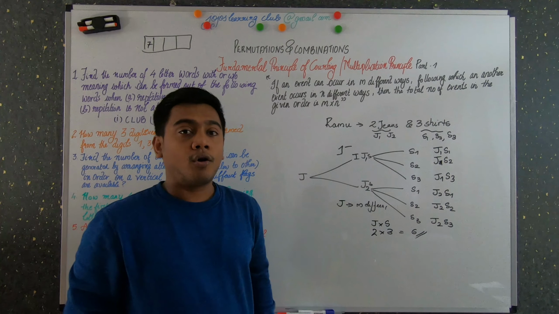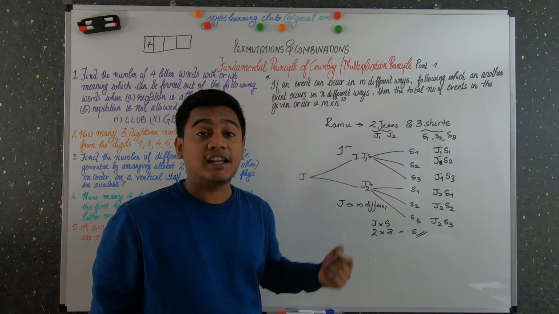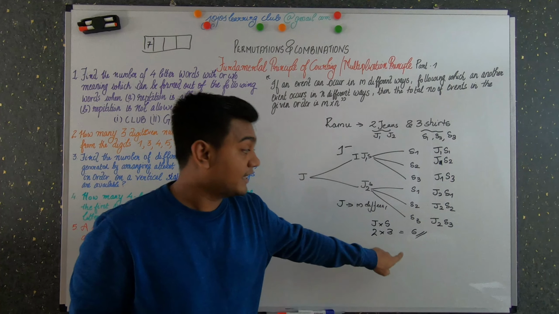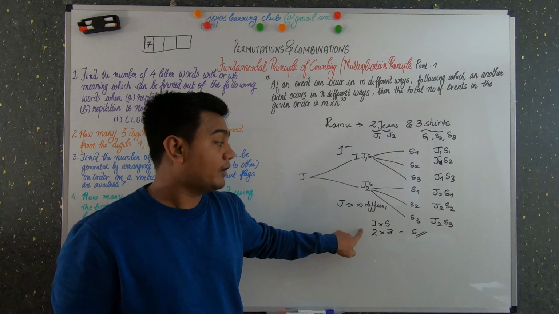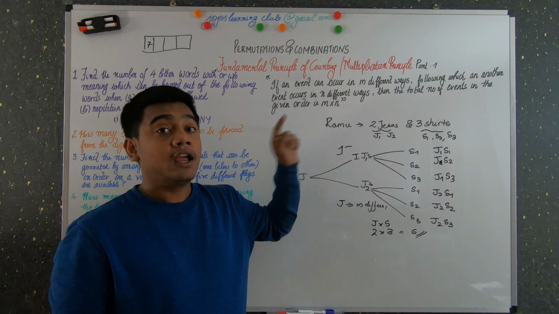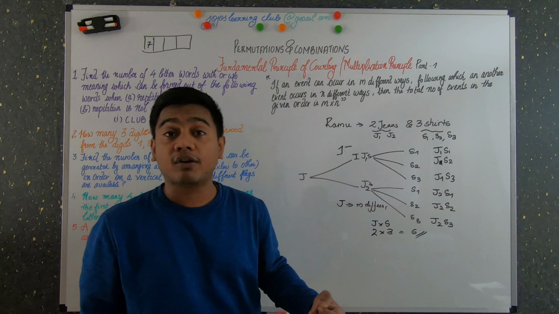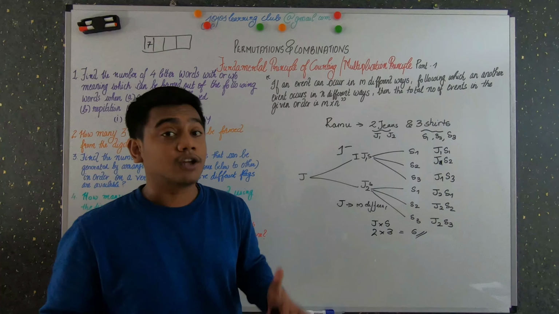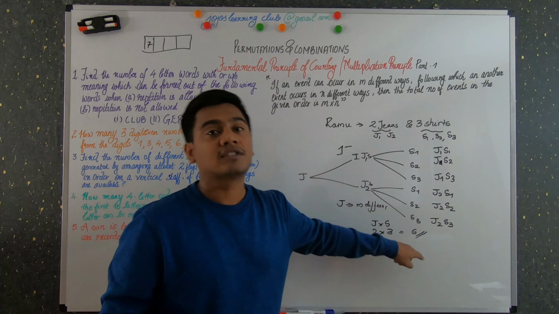This is how you determine the number of ways of arranging or selecting objects without listing them. If an event occurs in m different ways, following which another event occurs in n different ways, then the total number of events is found by just multiplying the first event into the second event.